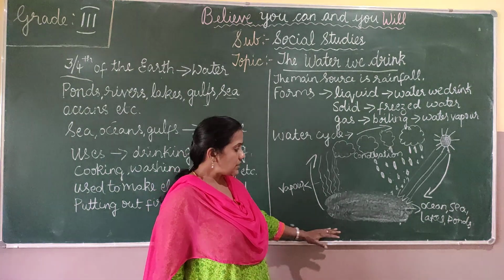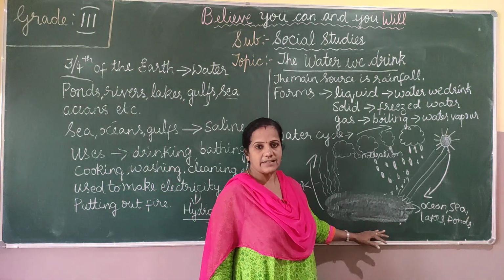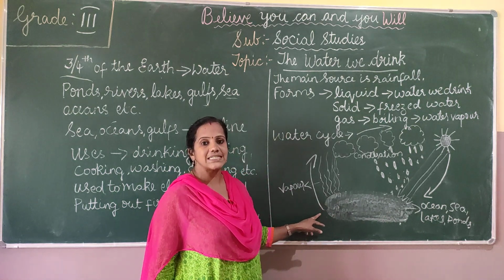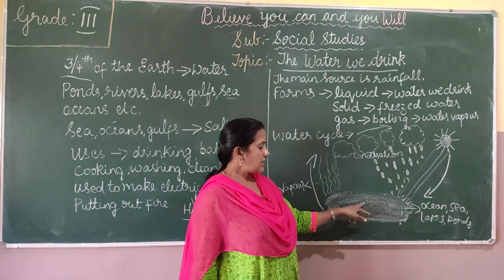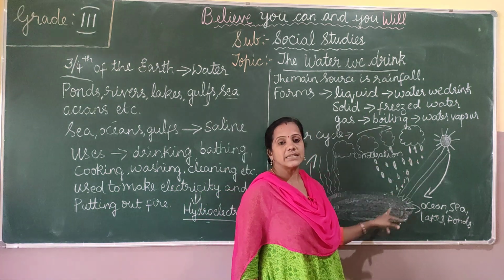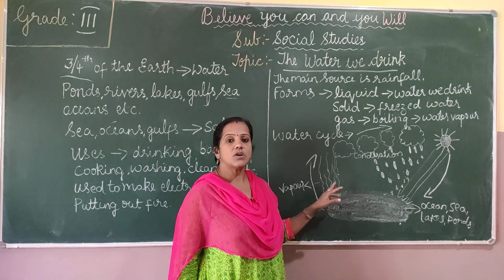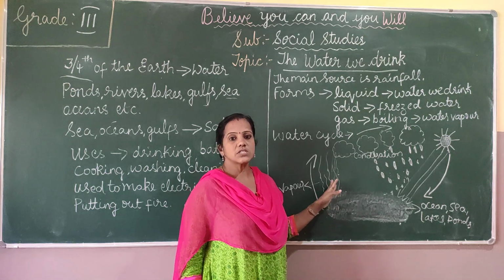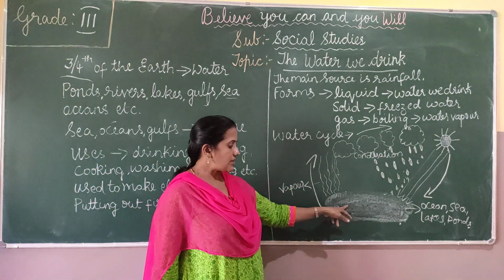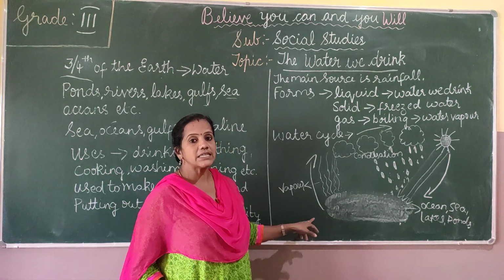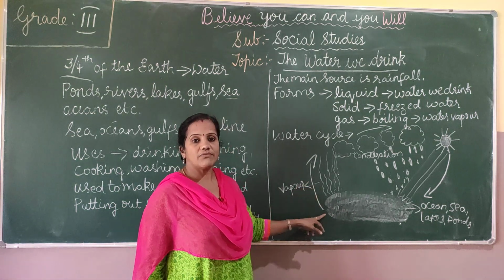Now, the water in the oceans, seas and gulfs is heated by the sun rays. When the water is heated, what will happen? It turns into water vapor.